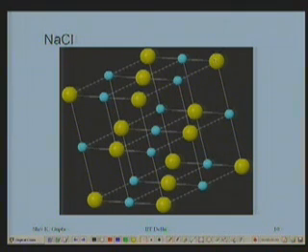FCC of chlorine ions or the anions here is this, where anions are not touching, and the holes formed between them are going to be the same, regular octahedral holes and regular tetrahedral holes, because the placement is the same as in a cubic close packed structure. So this octahedral hole is occupied by the cation, and now this itself becomes a long range arrangement. Why does this itself become a long range arrangement? This is the unit cell which can repeat and is electrically neutral.